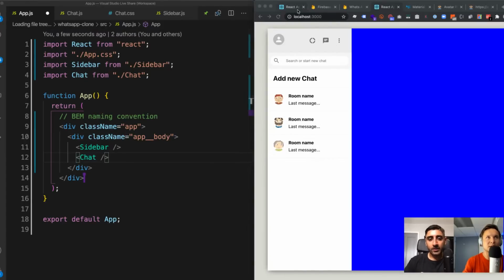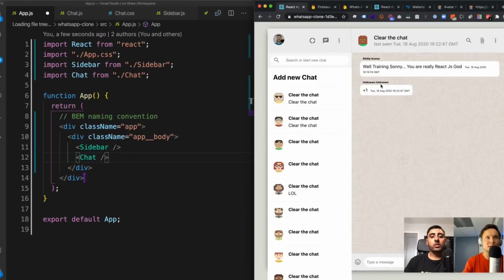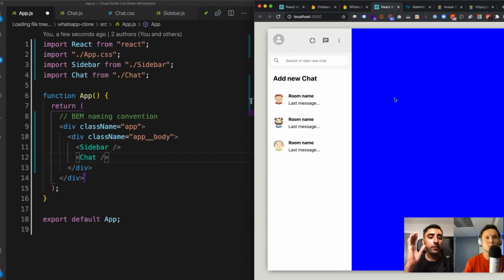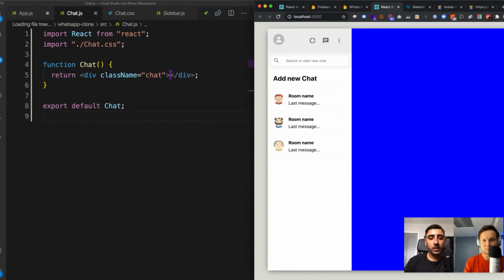And then here's the chat. So that's what we're working on, which is this specific section right here, guys. Exactly. Cool. And can you see now that it's using up that perfect 65% of the screen, right? So the blue is actually really nice to visualize that. I like that. That's really clean. Yeah, really, really nice way of showing that, right?